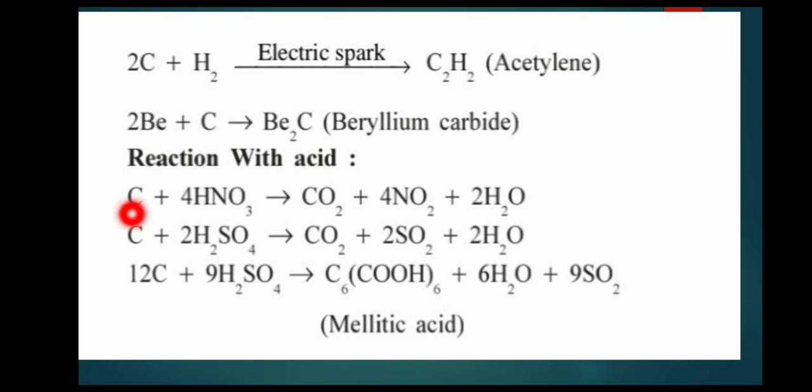Reaction with acid: carbon reacts with nitric acid to form carbon dioxide, nitrogen dioxide and water. Carbon reacts with sulfuric acid to form carbon dioxide, sulfur dioxide and water. 12 carbon reacts with 9 sulfuric acid to form mellitic acid, C6(COOH)6, sulfur dioxide and water.